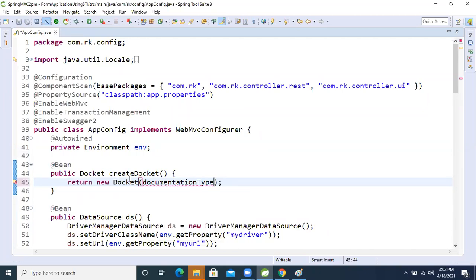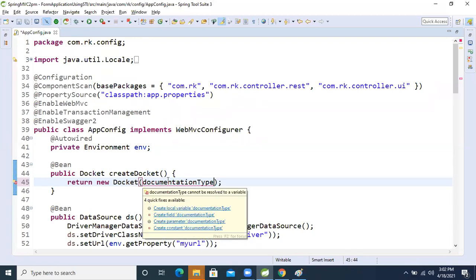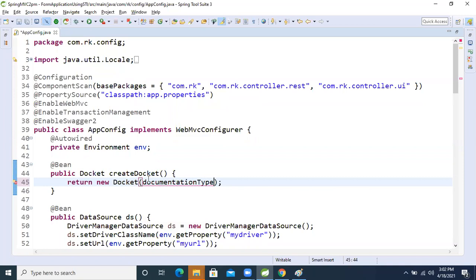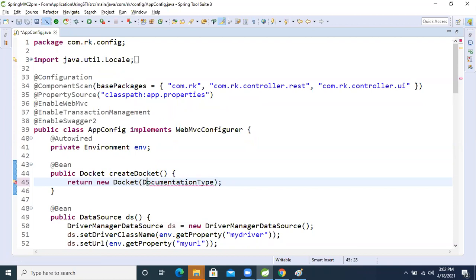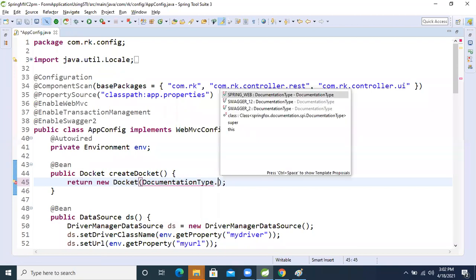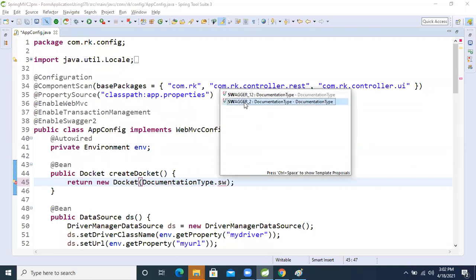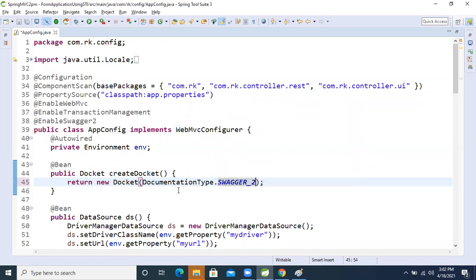So this docket is not having what is that constructor. So for that constructor argument, right? Any same like documentation. So what we will do now, take here the documentation class only, right? Documentation class dot swagger. Now, the latest version is what? Swagger 2 only. So I'm taking the latest version. Now you want to see the documentation declaration, I'm showing that.